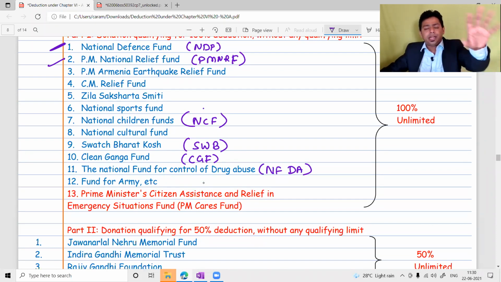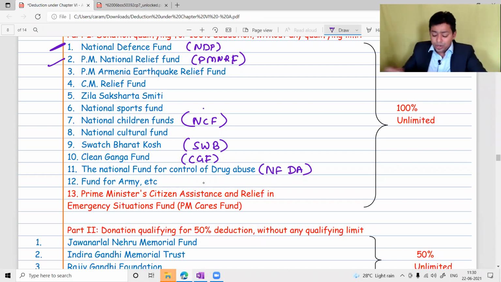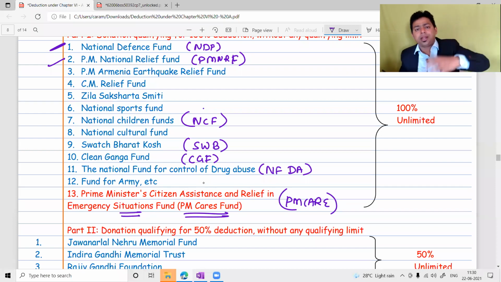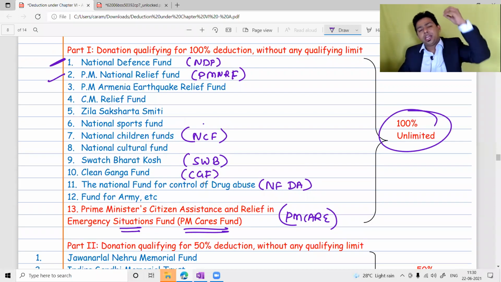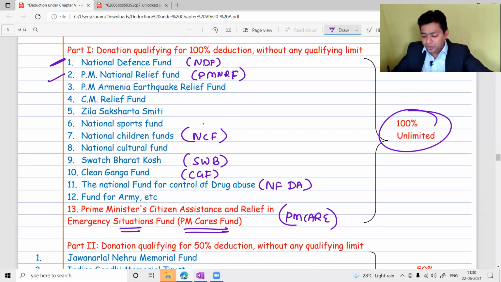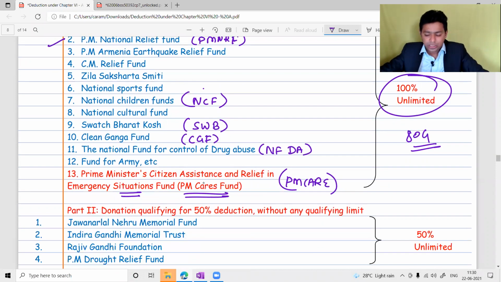Then there are certain funds created for the army. The latest fund due to COVID, which is introduced in this 100% category, is PM CARES Fund, Prime Minister's Citizen Assistance and Relief in Emergency Situation Fund. You should remember it because it can be targeted in exam, as right now the whole country is facing the COVID pandemic. This fund falls in the 100% unlimited category where there is no limit. Whatever amount is donated is eligible for deduction under 80G. You don't have to check your AGTI and all.